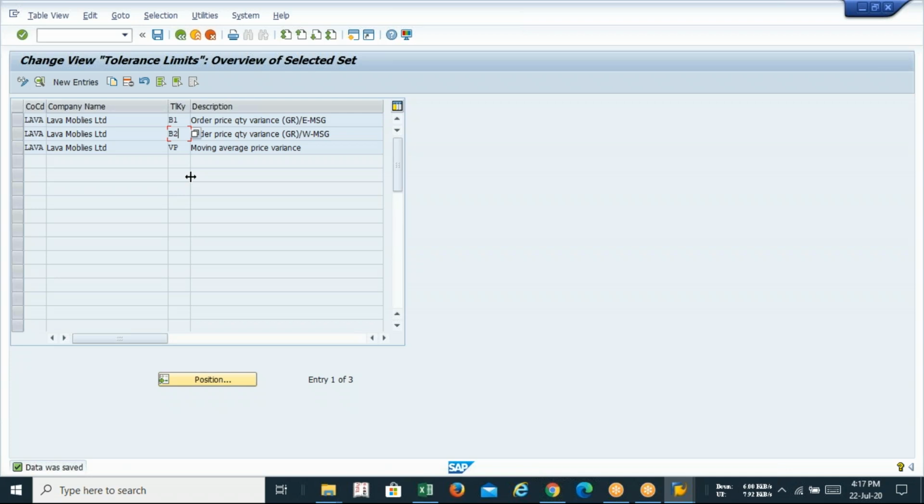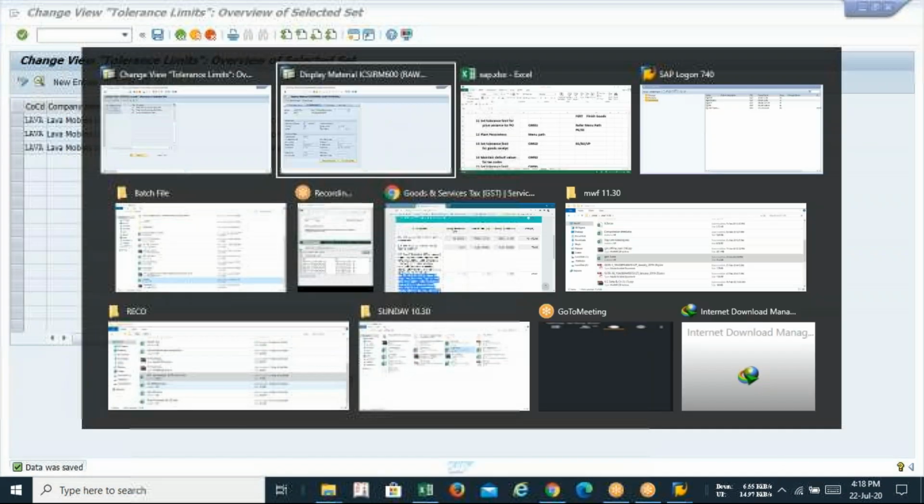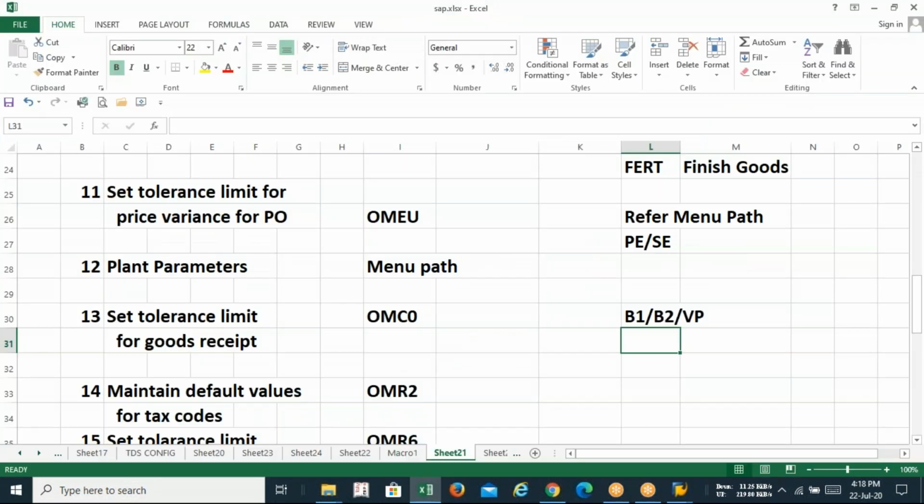I have not found anything. I have only found some technical terms, T codes, tolerance key, ROH, FERT, something like codes that are used for finished goods and raw material. We know raw material, we know finished goods. We have learned in our commerce curriculum, but we don't know ROH for raw materials. That part we have learned in SAP.